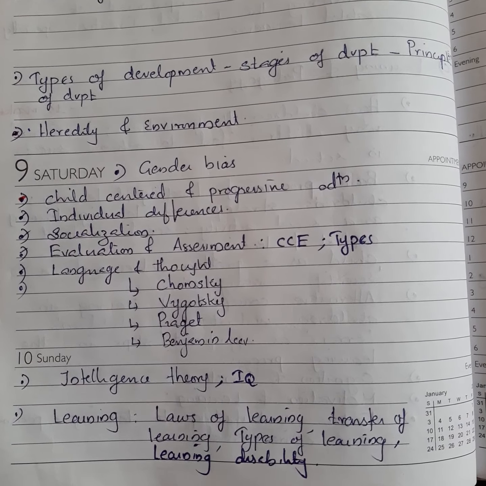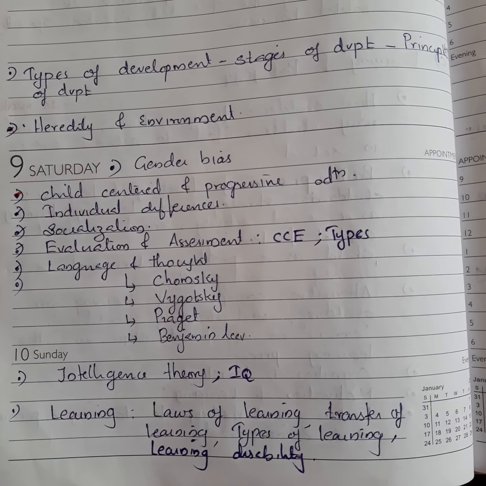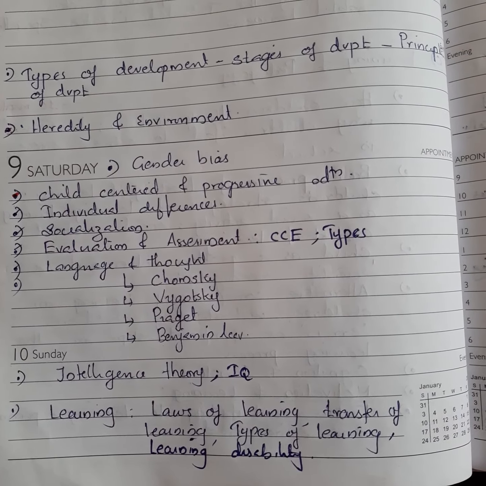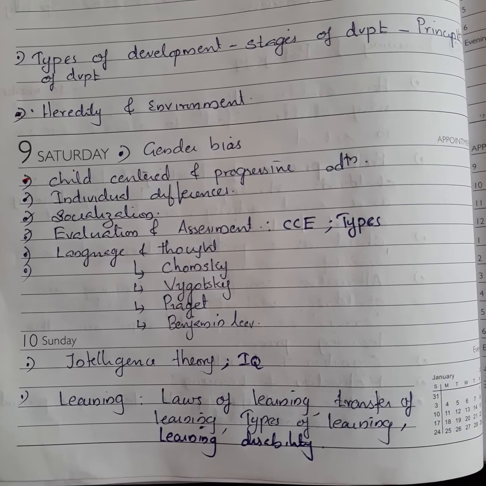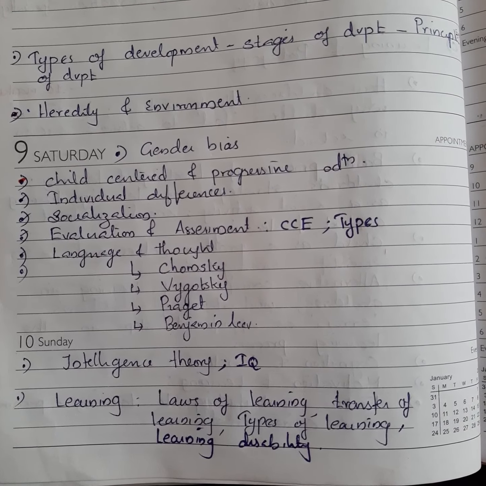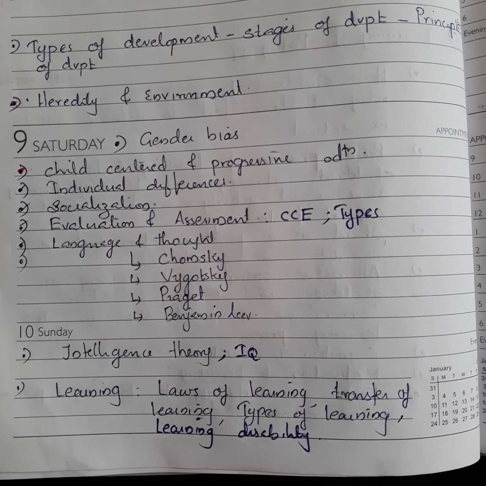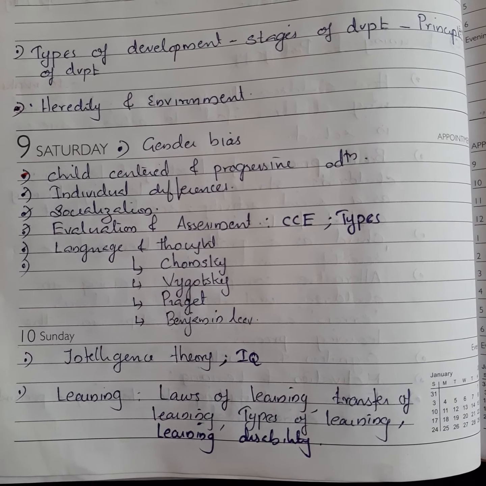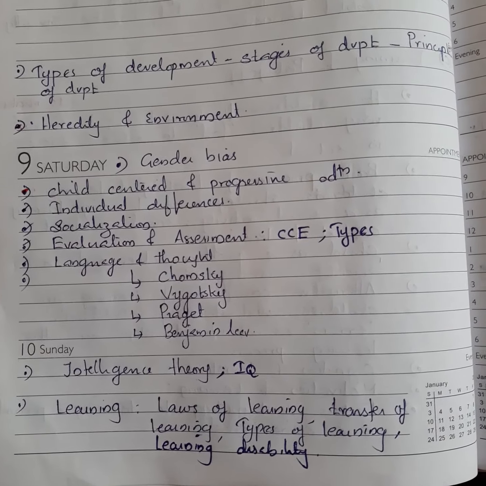And we should never omit the theories of Chomsky, Vygotsky, Piaget, Benjamin, etc. Next is intelligence theory and the concept of IQ and the formula. Next is the topic learning, laws of learning, transfer of learning, types of learning, learning disability.